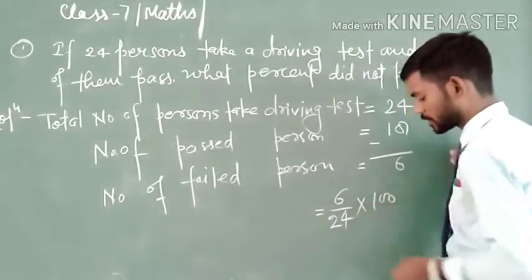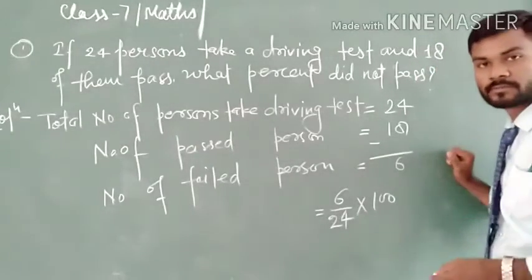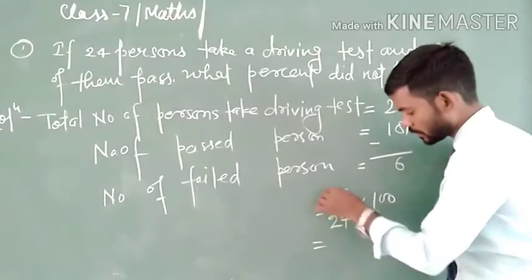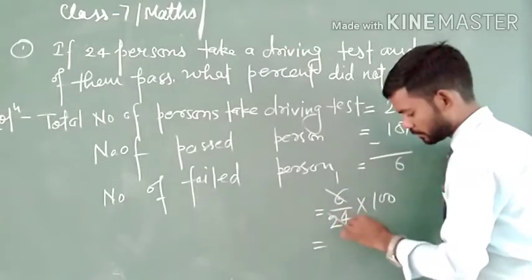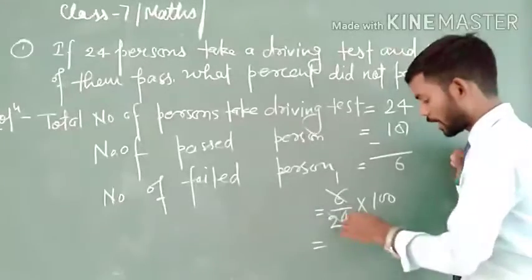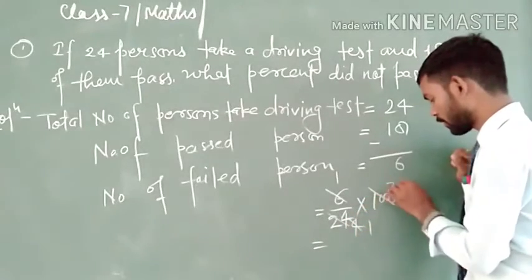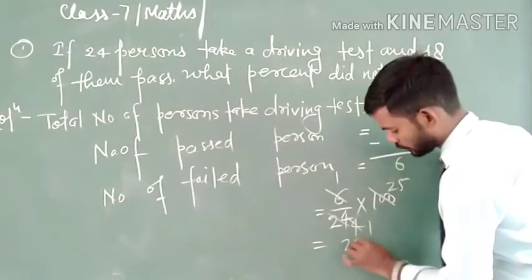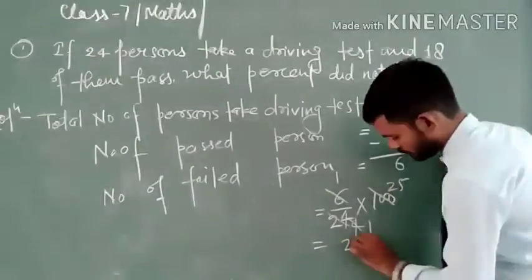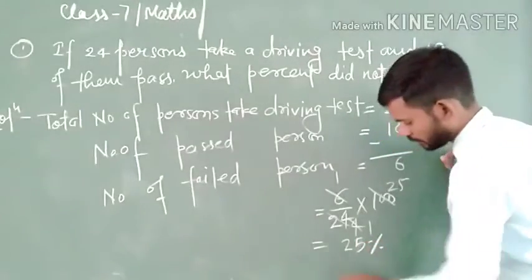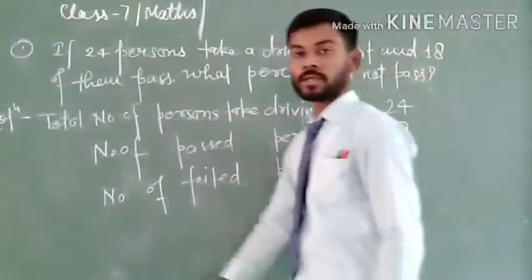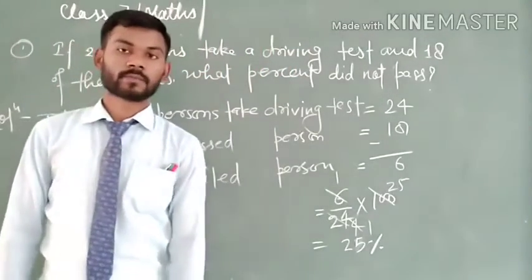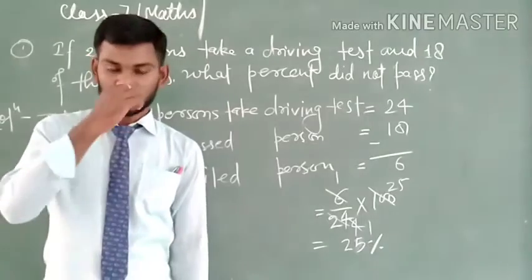Therefore, their percentage will be 6 upon 24 multiplied by 100. 6 ones are 6, 6 fours are 24, and 4 ones are 4, 25 fours are 100, and hence we get 25%. 25% of persons failed the driving test.